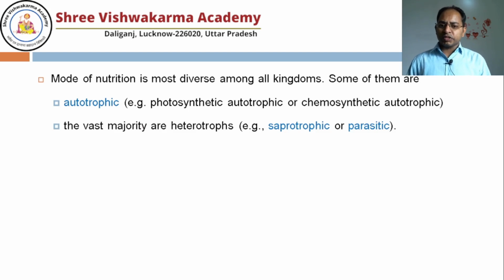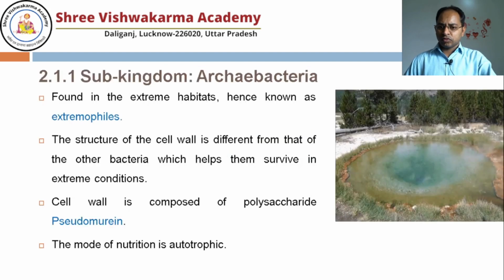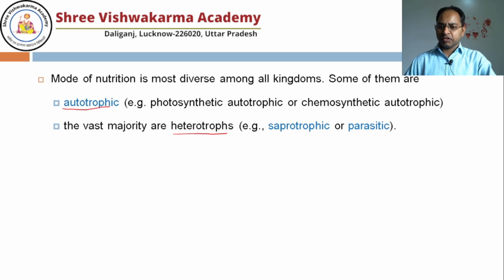As far as nutrition is concerned, bacteria have the most diverse nutrition. Some of them are autotrophic, meaning they can synthesize their own food, and the majority are heterotrophs, meaning they are dependent on other animals or plants for their nutrition. Autotrophic again is of two types.